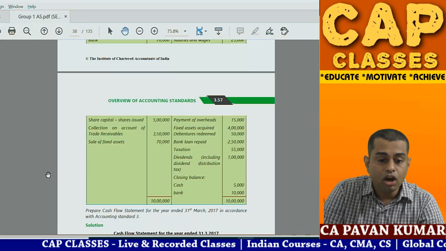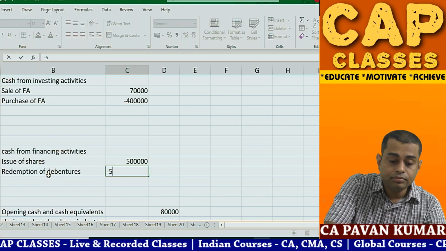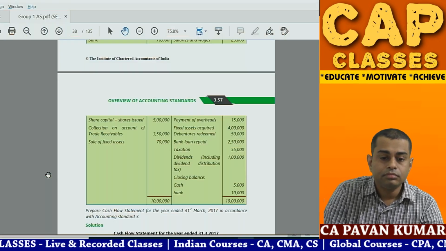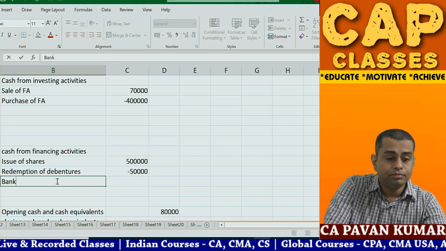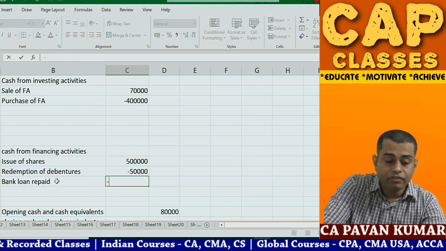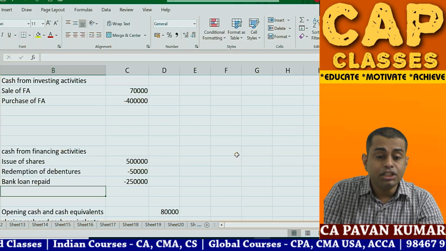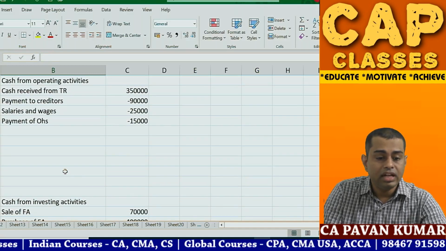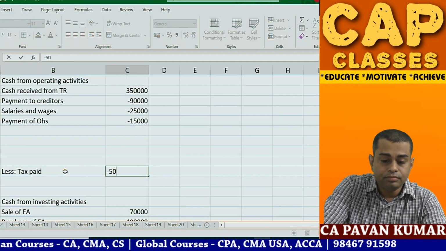Debentures redeemed, minus 50,000. Okay. Then bank loan repaid 2,50,000. Financing. Okay. Then taxation 55,000. Operating. Less tax paid, 50,000.